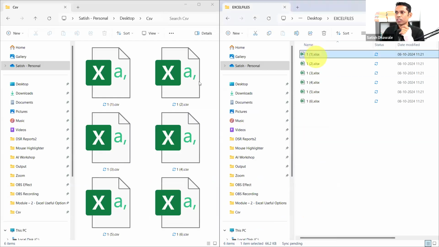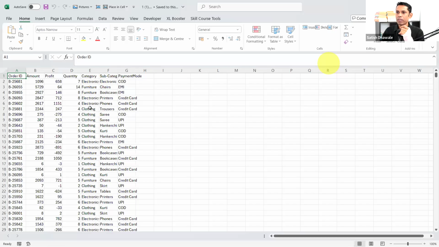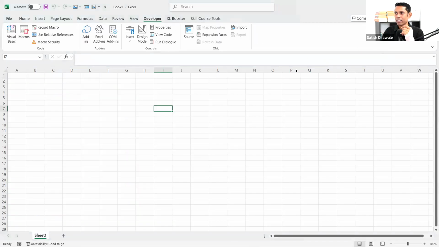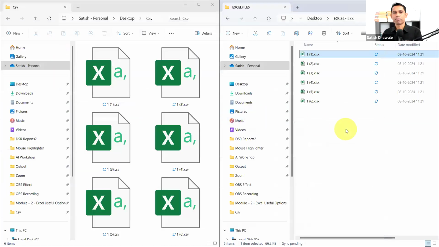And let me show you here. If I open this file now, it will be in Excel, and it is a proper Excel file, not the comma separated file. So what I was trying to explain, guys, got it? Just let me know inside the chat.